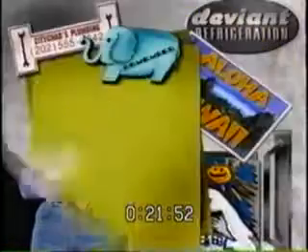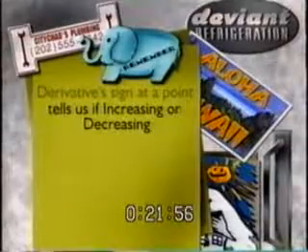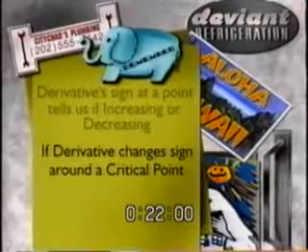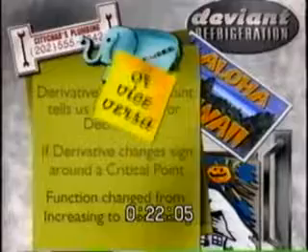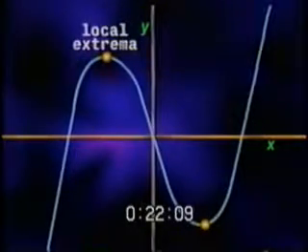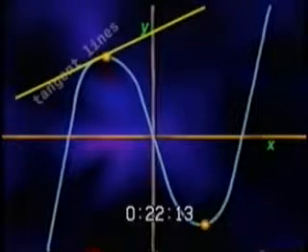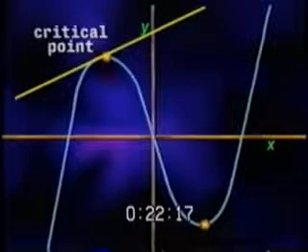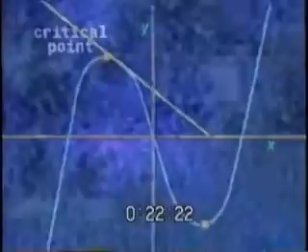Here's how. Remember that the derivative sign at a particular point tells us if the function is increasing or decreasing on an interval. If the derivative changes sign around a critical point, then the function has changed from increasing to decreasing or vice versa. That little point where the direction changes is the local extrema. This can also be seen by looking at the tangent lines to the curve. So in the instance where the derivative changes sign around a critical point, that means the function's slope has changed direction around that critical point.